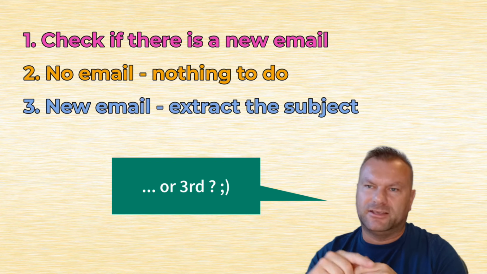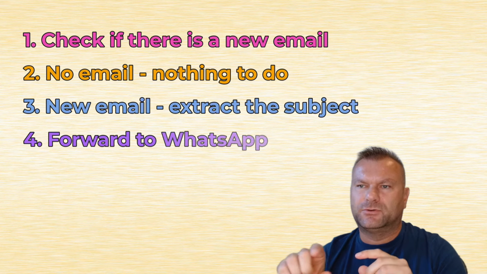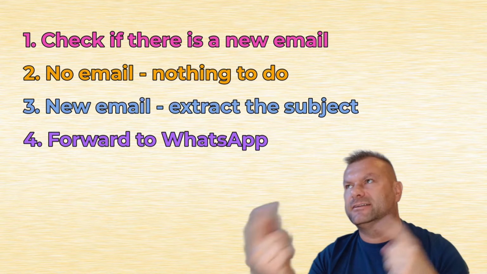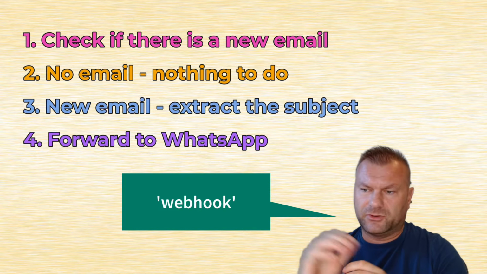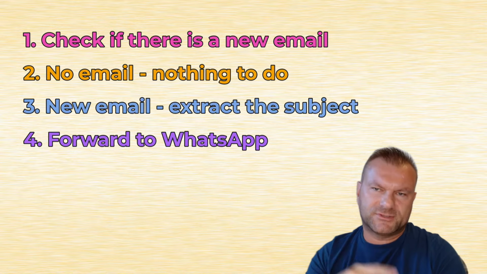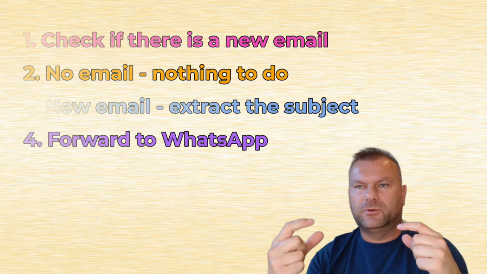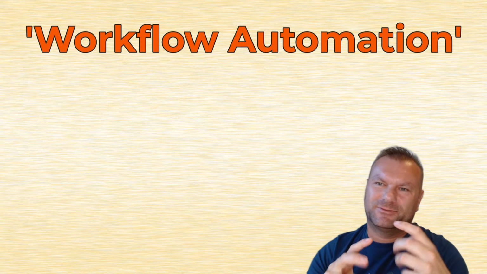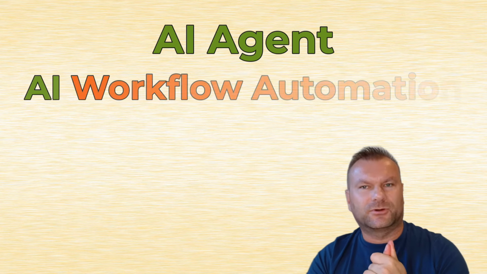Then once we have that email subject, we would need a third step to send this subject, this processed information, to the WhatsApp application. We can use so-called webhooks, for example, or other WhatsApp integrations to be able to send that message. And if you can run that workflow in an automated way, you have workflow automation. By now, I hope it's clear what a workflow is and what automation is. But what about AI agents? What is an AI agent and what exactly is AI workflow automation?